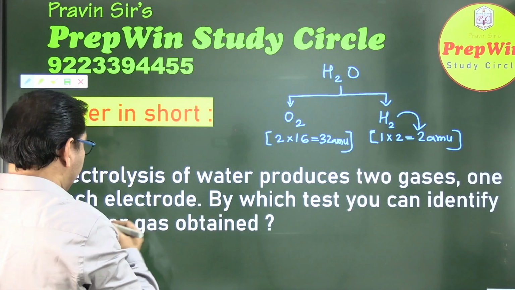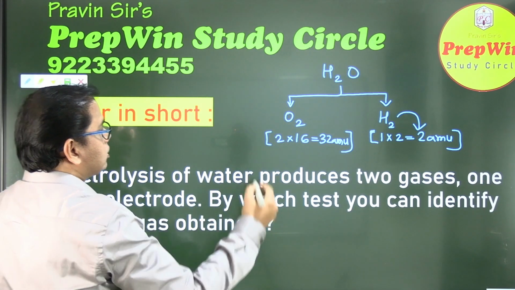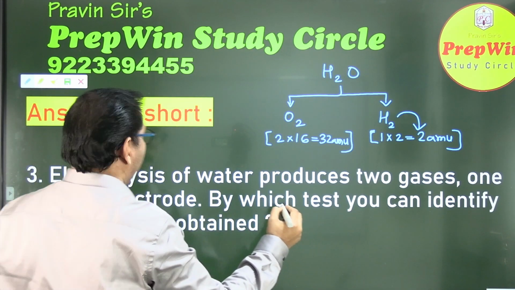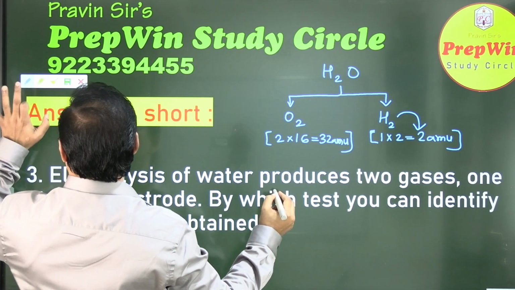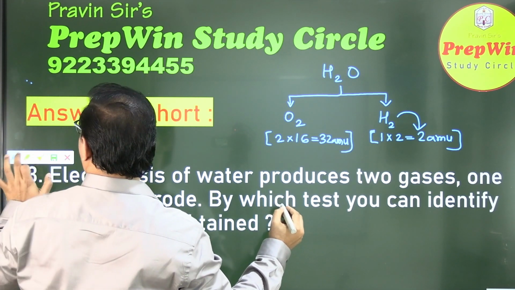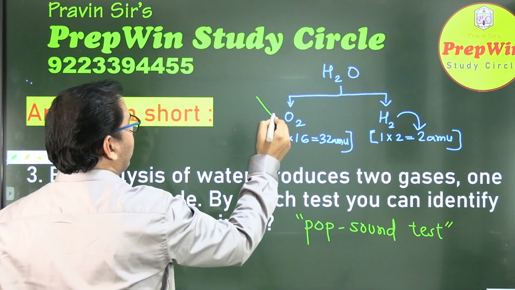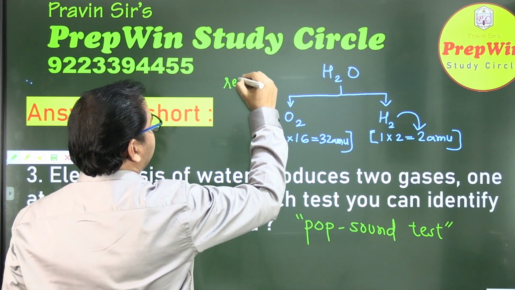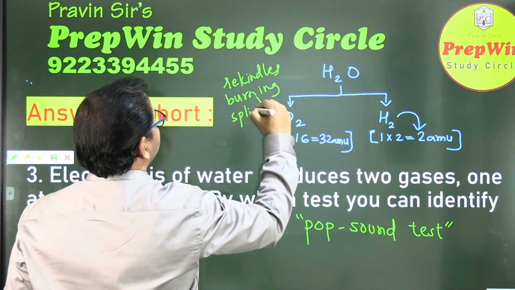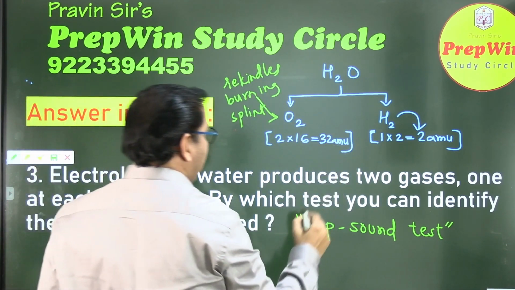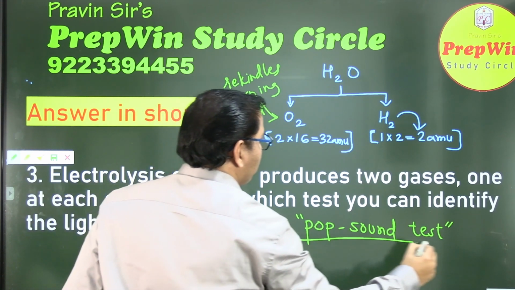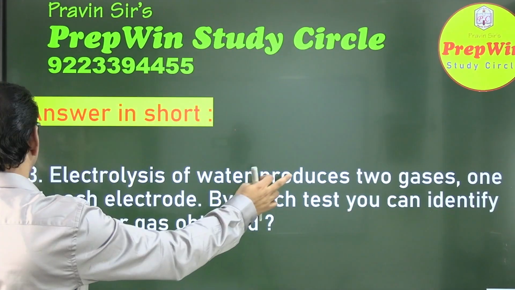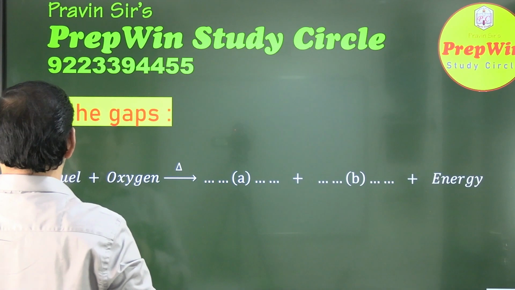And how do you identify the lighter gas, hydrogen gas? So the correct answer is by the pop sound test. Correct. And oxygen rekindles a burning splinter. It rekindles. Okay, so these are the answers. So the correct answer for this question was the pop sound test. Here we go with the next question.